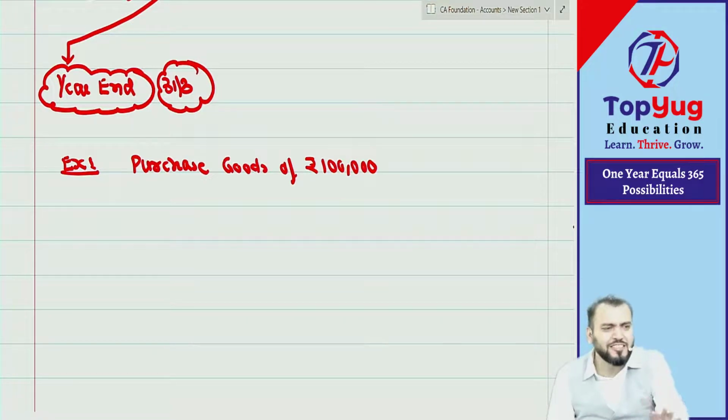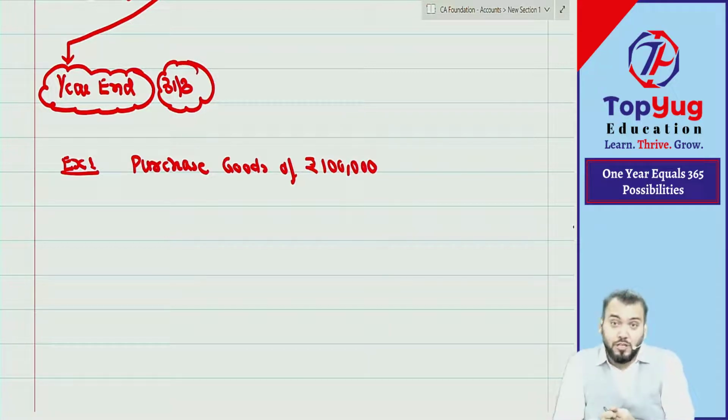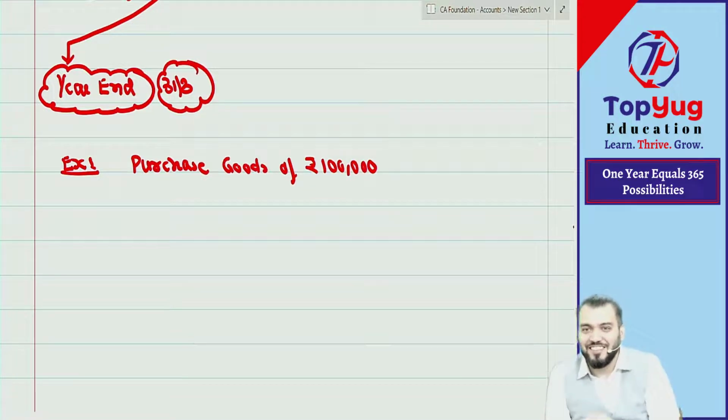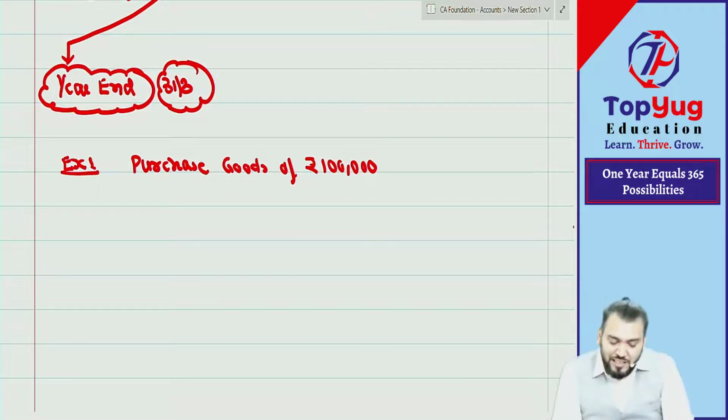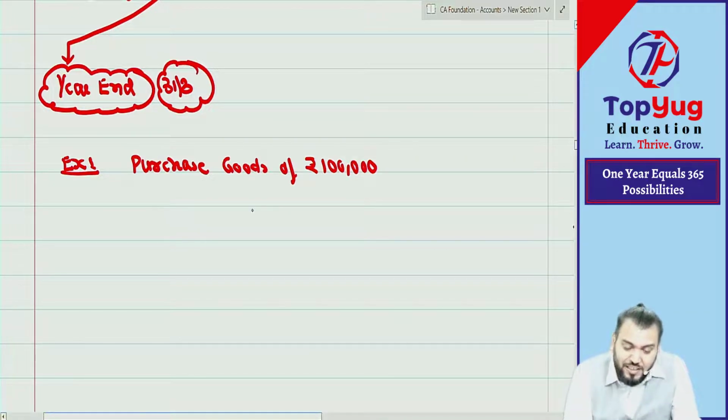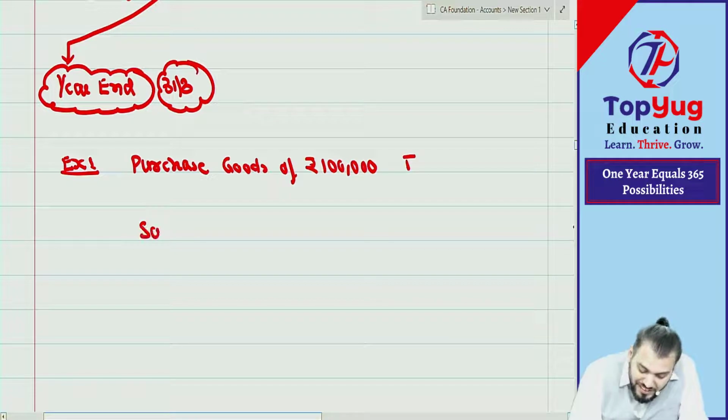So you should say yes, it is a transaction. In accounting subject, transaction means which transaction? Financial transaction. You can't say no sir, it is not a transaction, it is a financial transaction. So whether it is a transaction or not a transaction? Transaction.